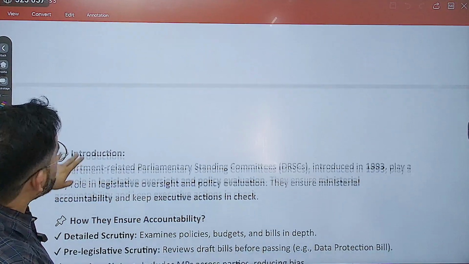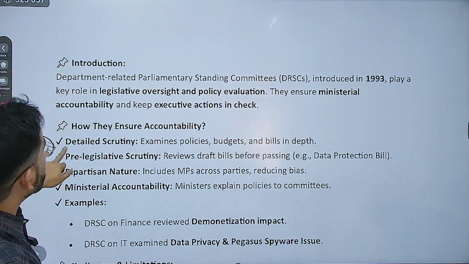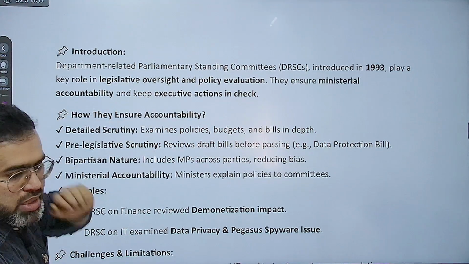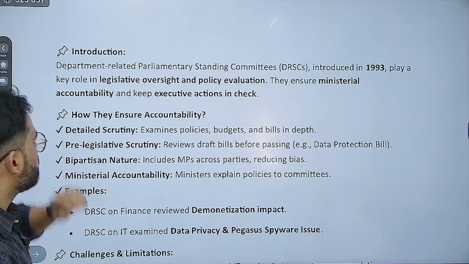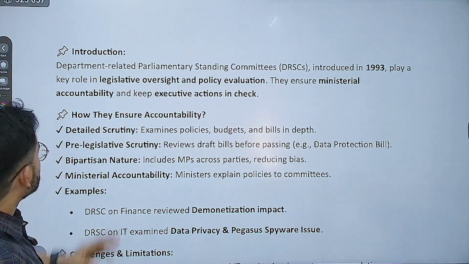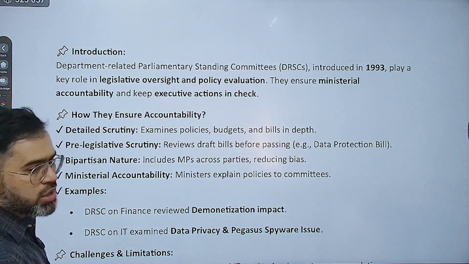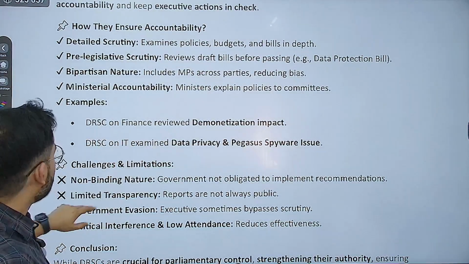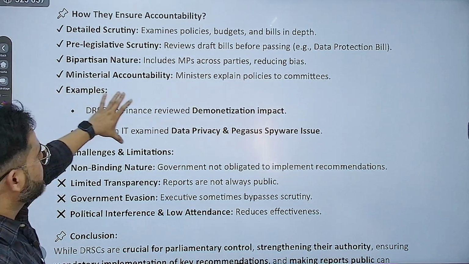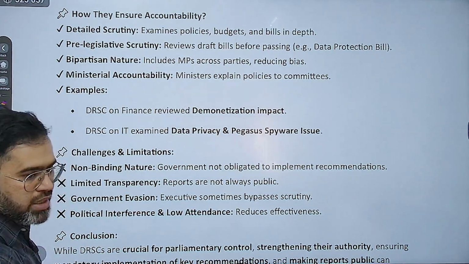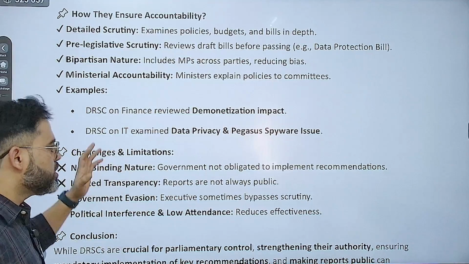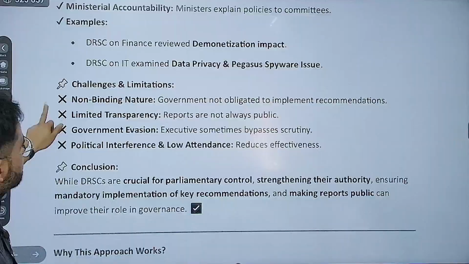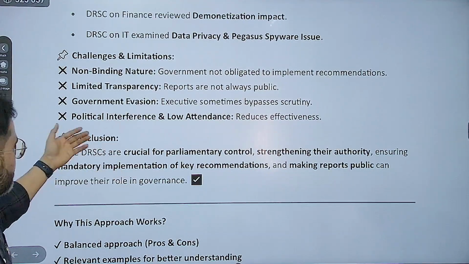Now final answer वही है जैसे हमने बताया था, सीधा आप लिख सकते हो. जैसे for example, departmental committees were introduced in 1993, they play a key role in the oversight of policy evolution, they ensure ministerial accountability and keep executive actions in check. How they ensure, I told you, all these examples you have to tell. फिर अलग से आपको एग्जांपल्स दिख रहे हैं, same you have to write the examples, correct. You can pause the video and then look through this screen, correct. And challenges में same way, this is the challenges we already discussed.